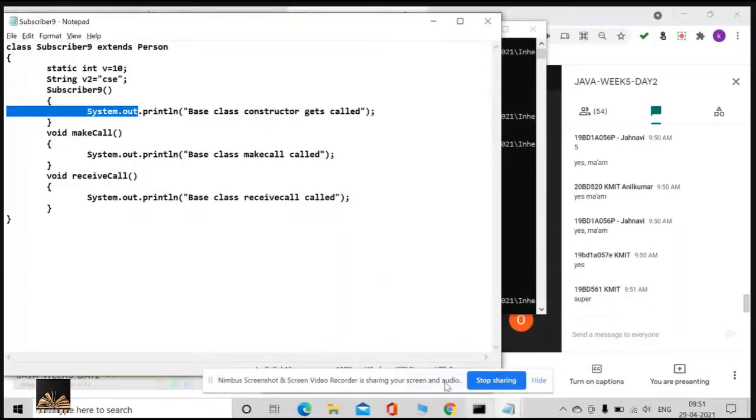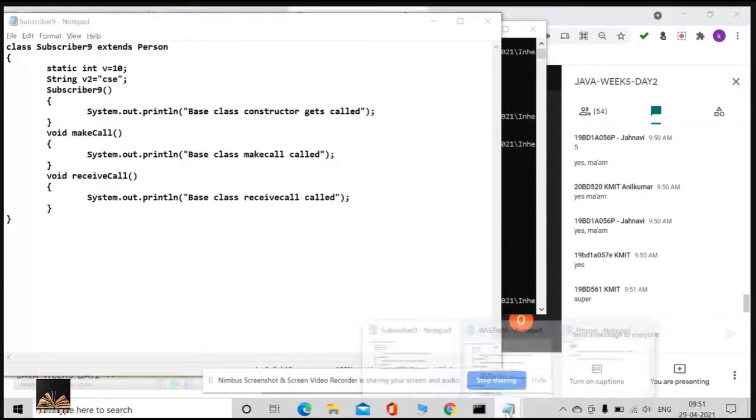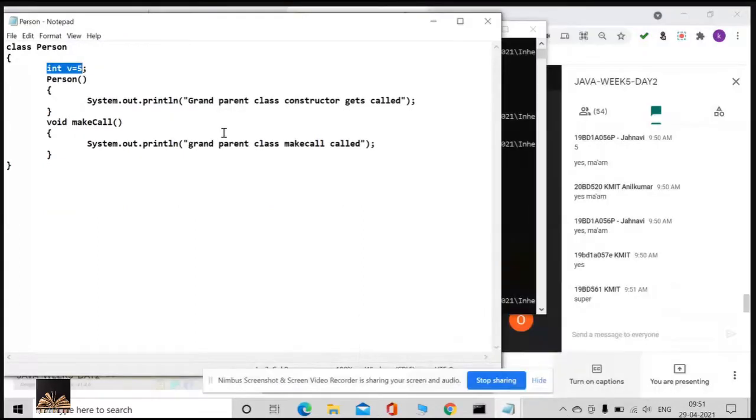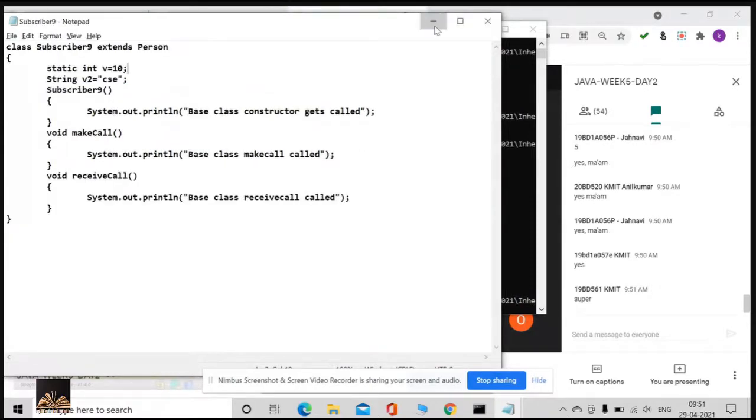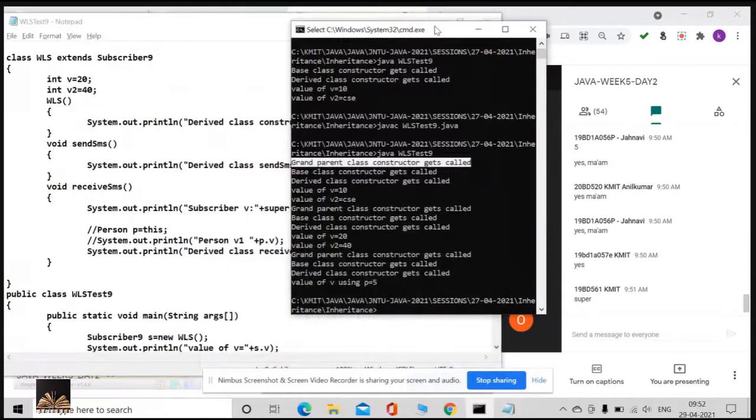Again, as it is extends, it checks whether it has any parent class or not. Of course, there is a parent class person. Now it will go to the parent class person, and person is going to be executed. The grandparent class constructor gets called. Hope everybody understands all these things. Did you observe all these things? Understood? Very good.